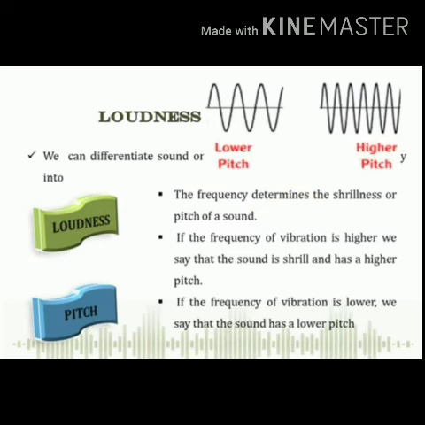So the pitch of sound depends on the frequency of vibration. As the loudness depends on the amplitude, in the same manner the pitch of sound depends on the frequency of vibration. If the frequency of vibration is low, the sound produced has a low pitch, and if the frequency of vibration is high, the sound produced has a high pitch.